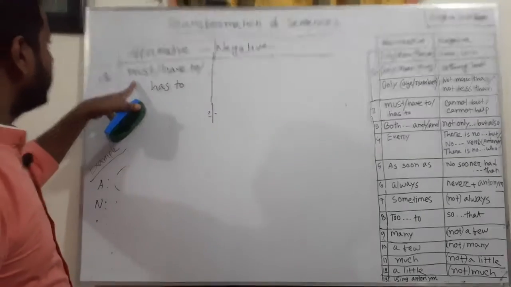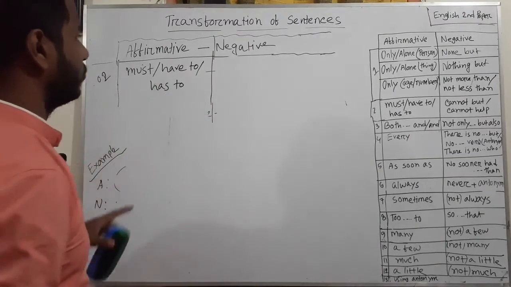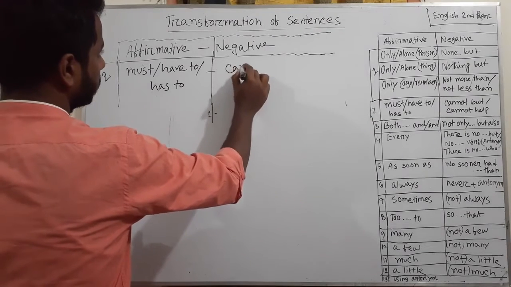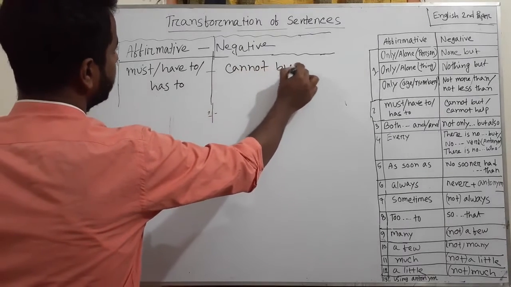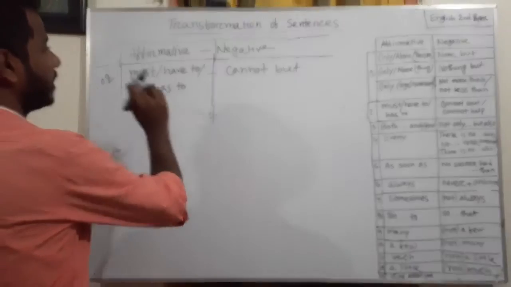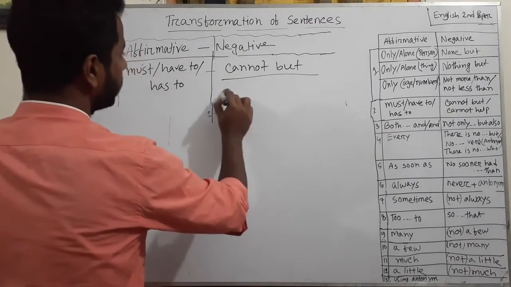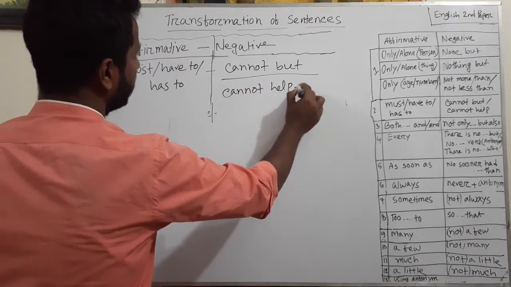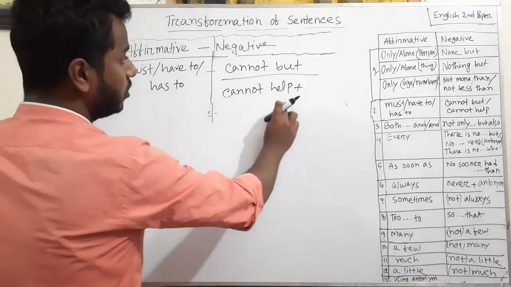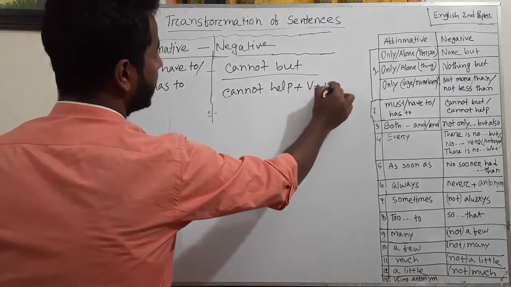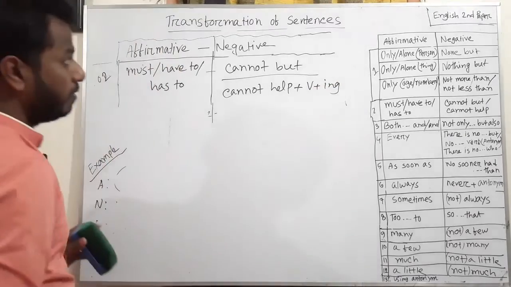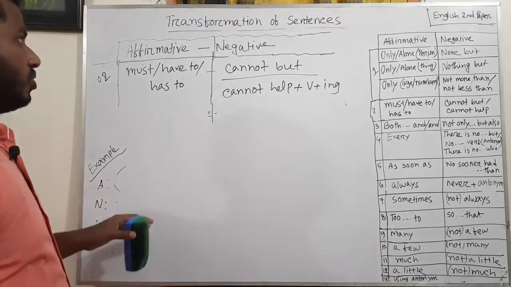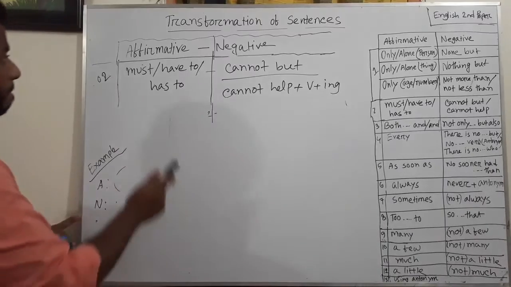If in an affirmative sentence there is must, have to or has to, in the negative sentence you have to use cannot but instead of must, have to or has to, or you can use cannot help. But remember, if you use cannot help, you have to add ing with the main verb. But if you use cannot but, you need not change anything of the sentence. So follow the example.